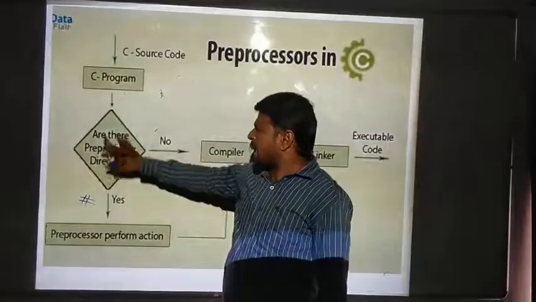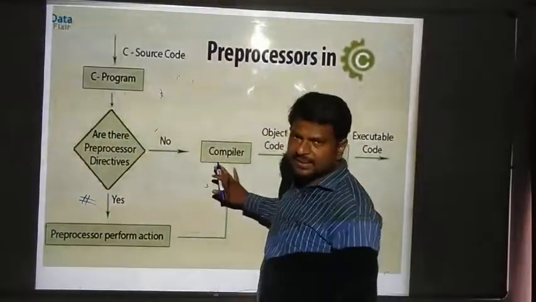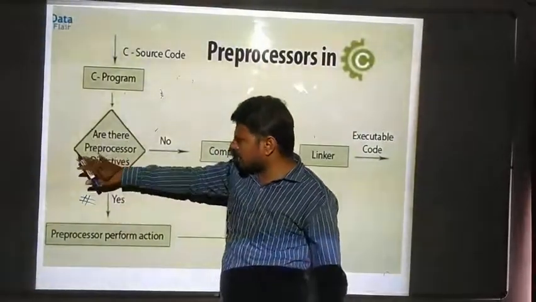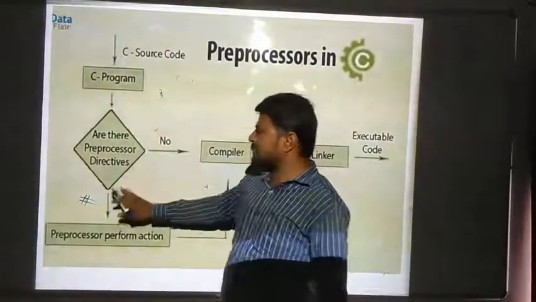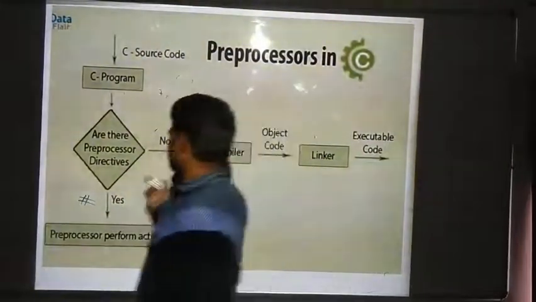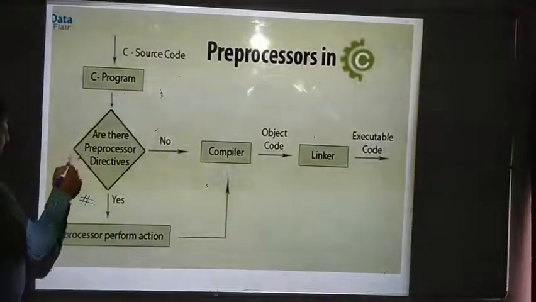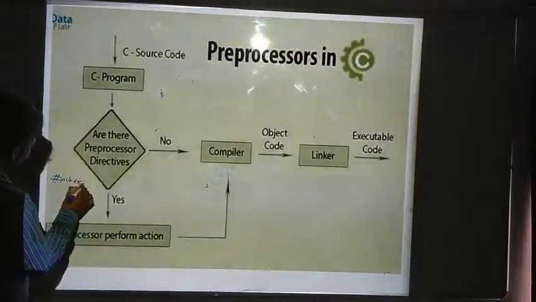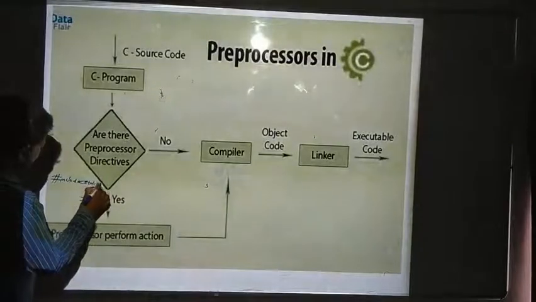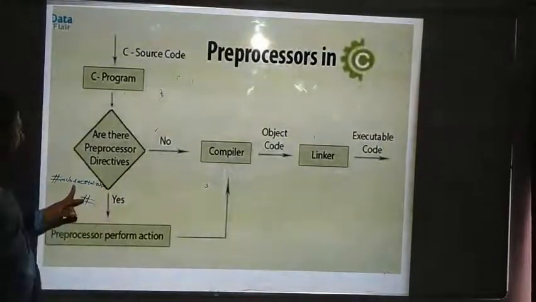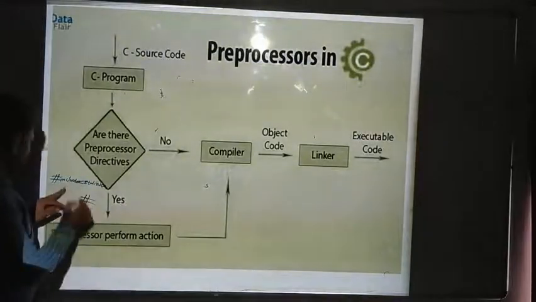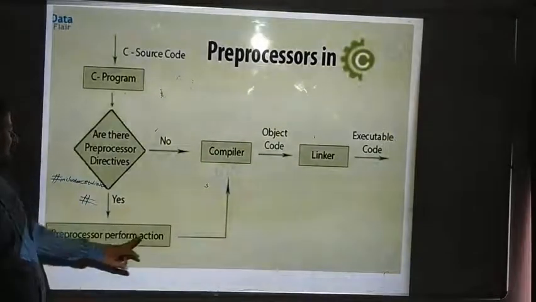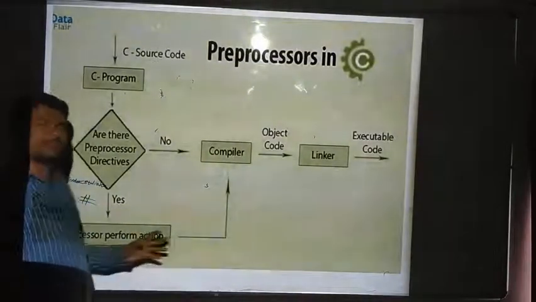Before going to compilation, we learned about the compiler and compilation process yesterday. If any preprocessor directives are there, suppose I have included #include <stdio.h>. This is a preprocessor that I have included in my program. So what will it do? The preprocessor performs an action. What action does it perform actually?